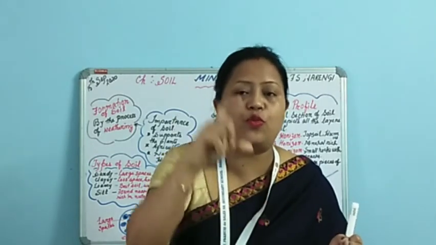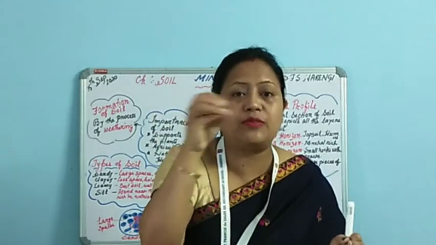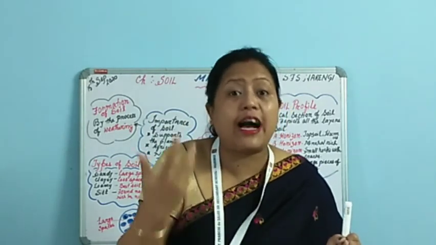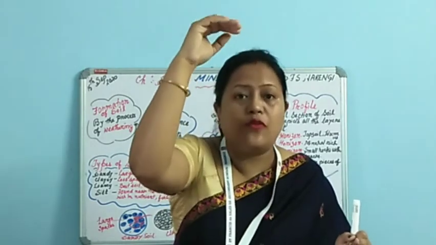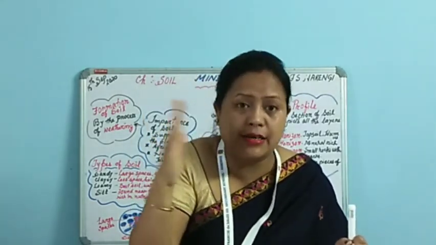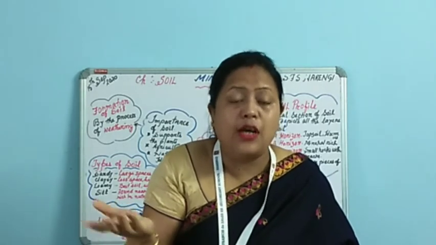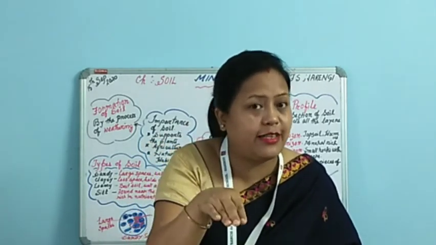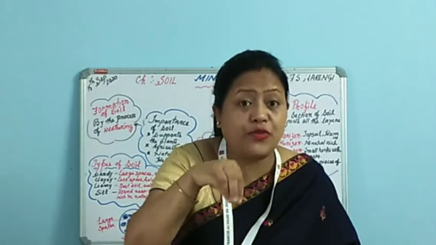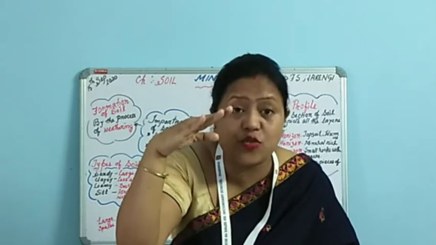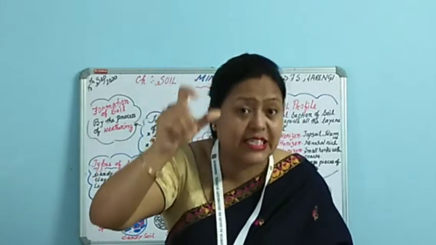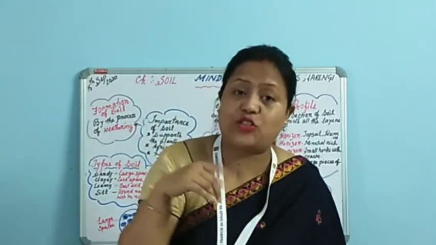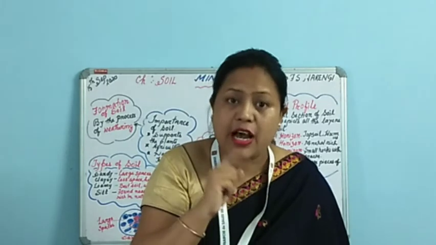What you are going to do is take some sample of soil in a dry test tube and heat it. After heating, what we will observe is that towards the inner side of the test tube, at the top, water droplets are adhered. Now from where have these water droplets come? The moment we heat the soil, the moisture which was present in the soil gets converted into vapor and starts rising up, and on coming in contact with the test tube, it becomes water droplets. So this is how we can prove that soil contains water, means the moisture. I think it is clear.